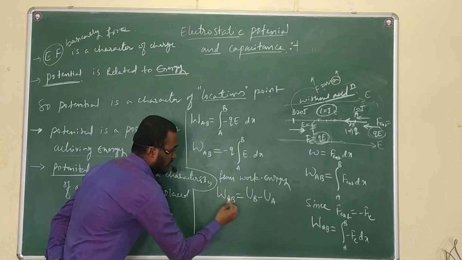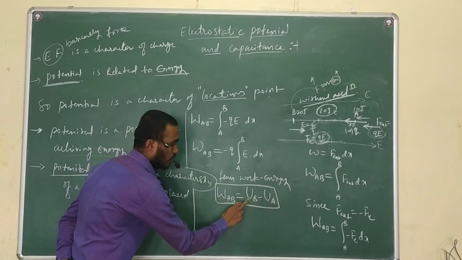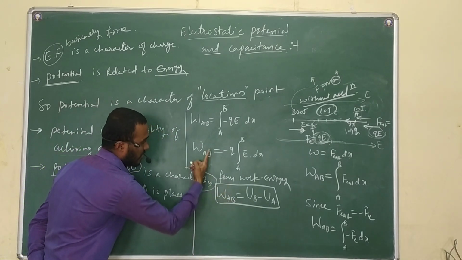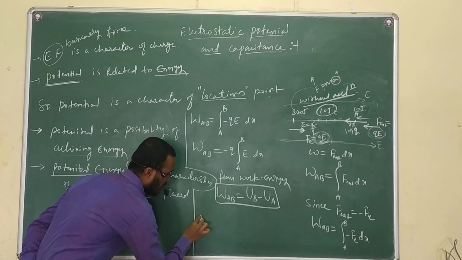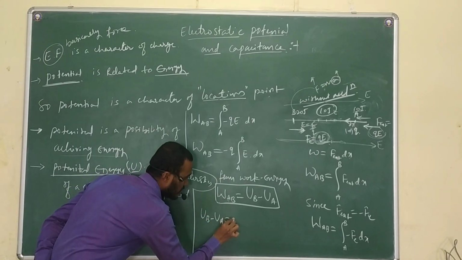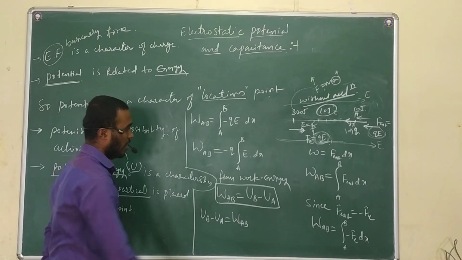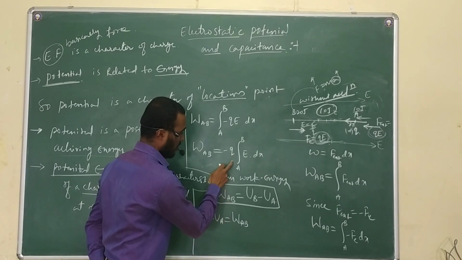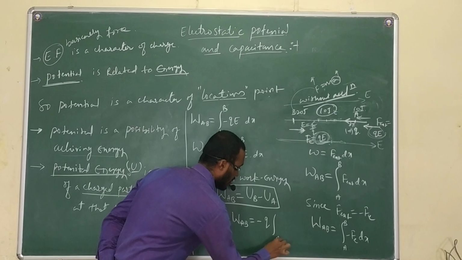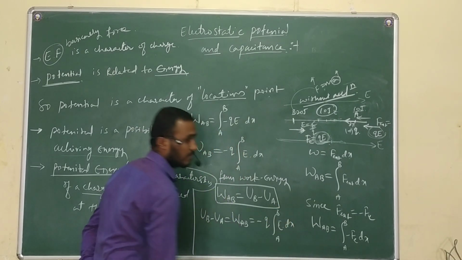Now, this is one more relation. W_AB is equal to U_B minus U_A, and this equation I can write as U_B minus U_A is equal to W_AB. And W_AB is what we have here: minus Q integration from A to B of E dx.